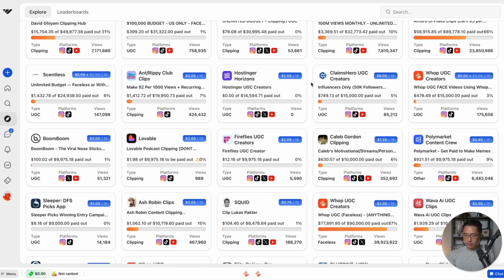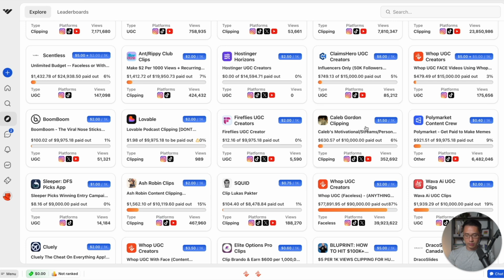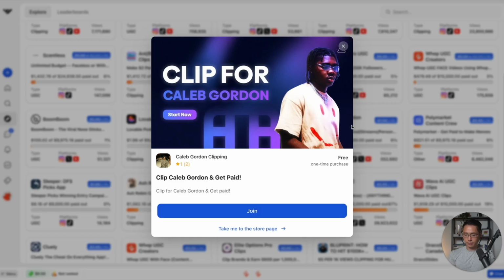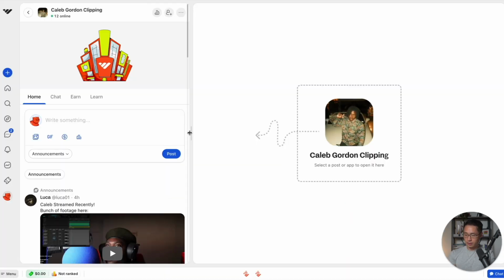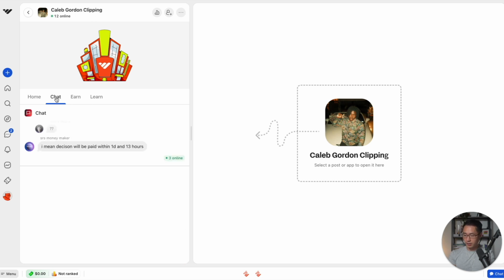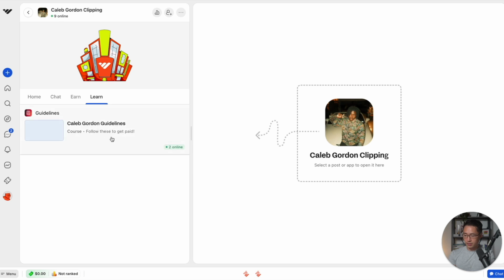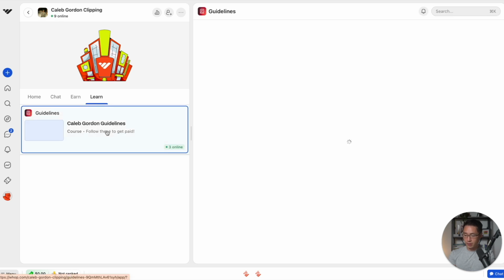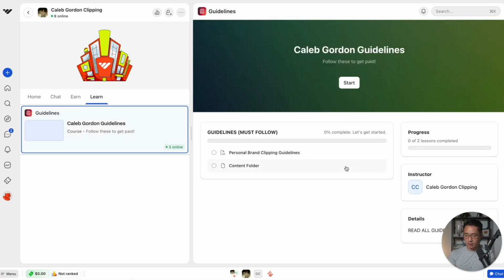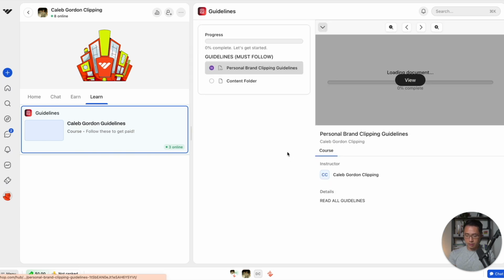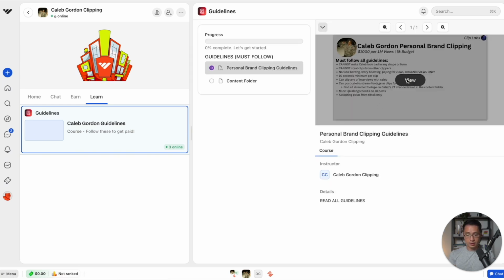So let's scroll down and let's go to this one, Caleb Gordon clipping. As you can see here, clip Caleb Gordon and get paid. We can join the Whop just so I can show you how it typically looks. So here we are in Caleb Gordon's clipping Whop. He also has a chat function, so people can chat in here. He has a learn section. This is the guidelines. We can click on it, and then we see the guidelines that he had created. We can click on this, and then we can see the exact guidelines.